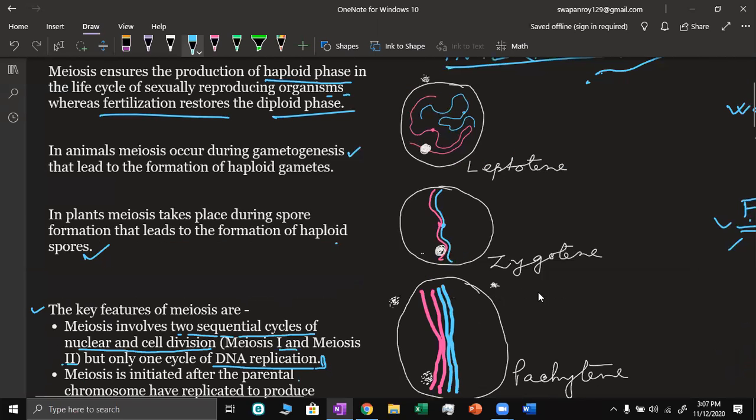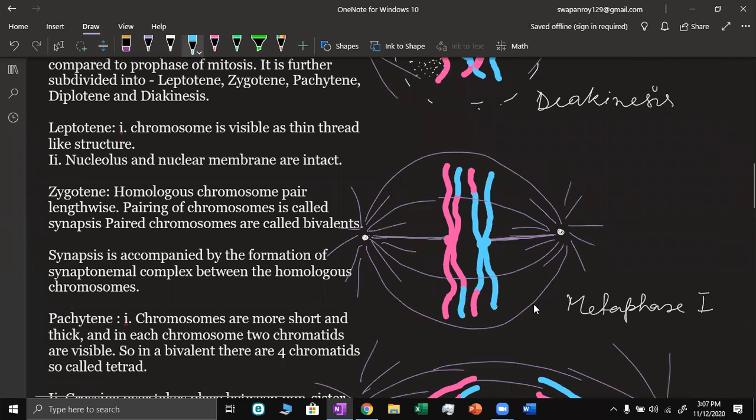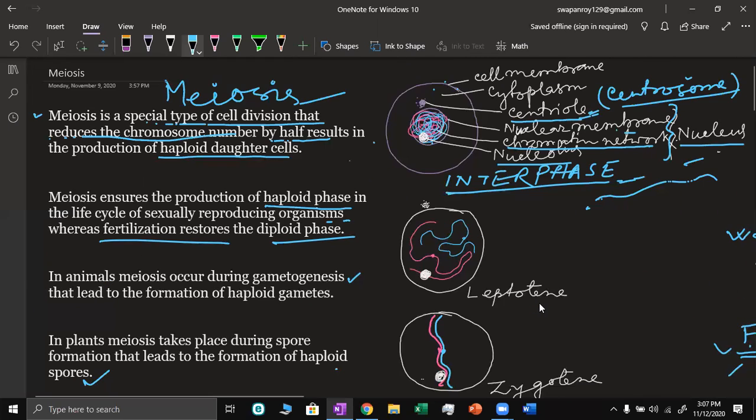Prophase 1 of meiosis is very complicated and important, and it takes more time. It is time-taking and has some important phenomena.